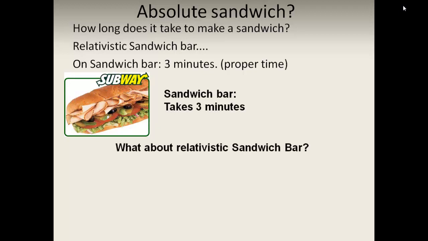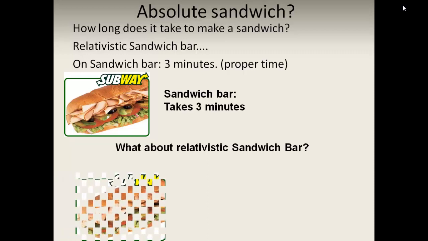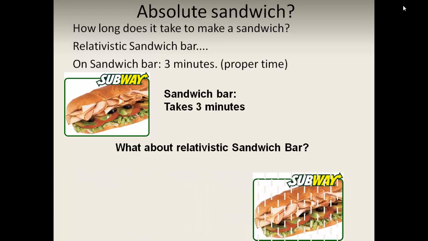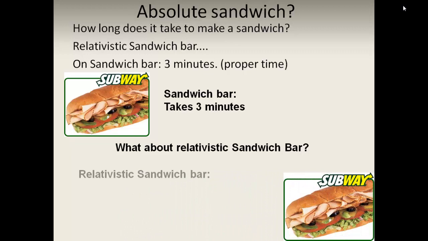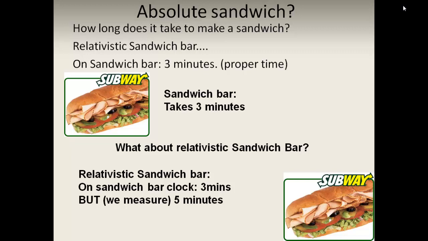Now we know that moving clocks go slow. So this is a sandwich being made in this sandwich bar, which is moving relative to us. On the sandwich bar clock it takes 3 minutes, but we're not going to agree on time. What's going to happen is that we measure on our clock, which is stationary relative to us, 5 minutes going past. So we look at the clock on the sandwich bar, and it appears to be running slow. We've measured 5 minutes, and this has only gone past 3 minutes.